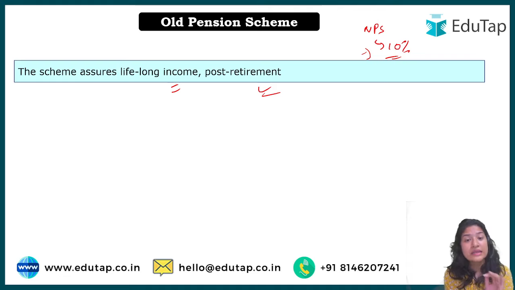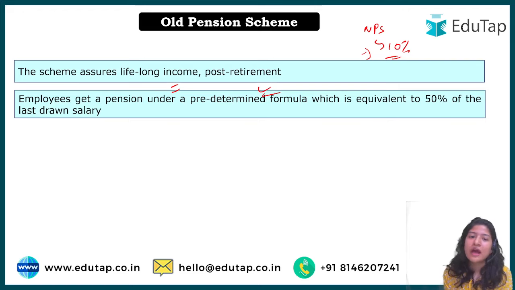Okay, in this case, but there's a catch in the old pension scheme. Here there's a fixed amount, and how much is that? Whatever be the last drawn salary you have, 50% of that you will get as your pension every month. So if I'm getting 1 lakh per month during my job days, as soon as I retire, I will get 50,000 every month.